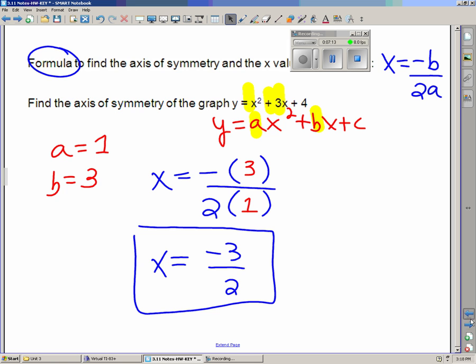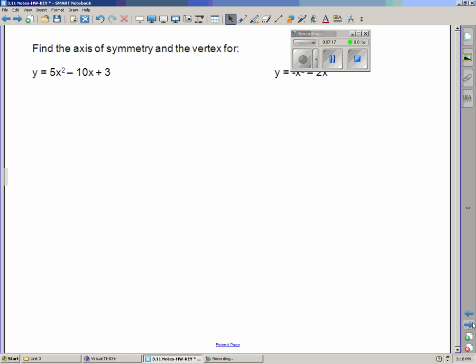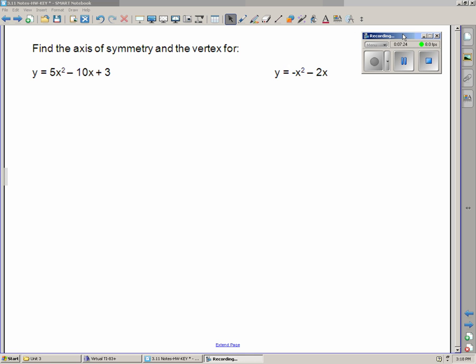With that, let's keep going on this sheet. This one says find the axis of symmetry and the vertex. I can move this over. Here we go. So on the first one, to find the axis of symmetry, we have to use the formula x equals negative b over 2a.